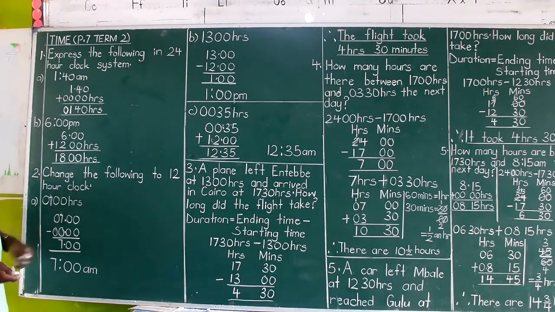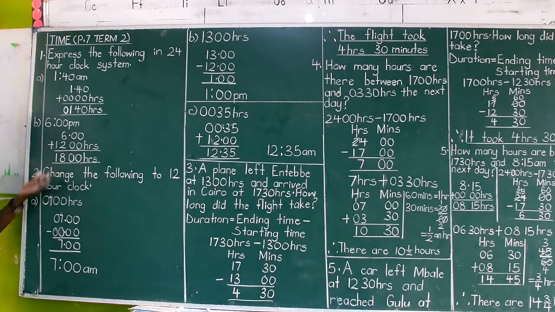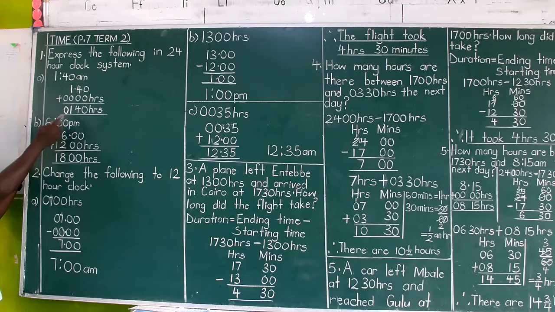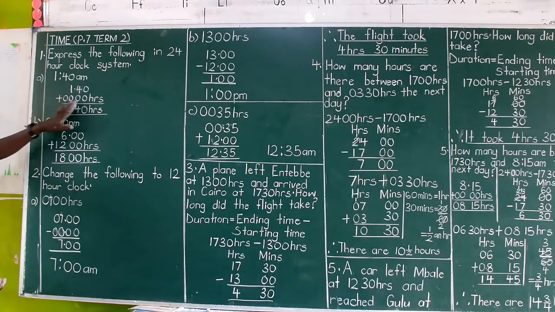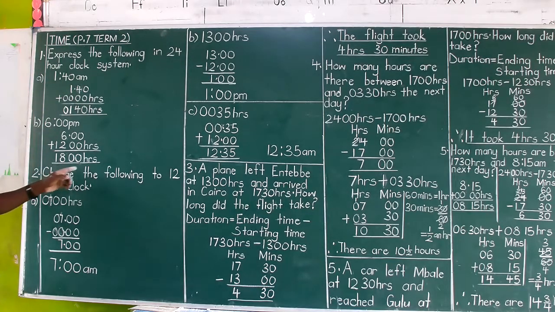So 6 p.m. in a 24-hour system is 18:00 hours. Remember, this is already a 4-digit time. So don't put a 0 in front, for when you put a 0, it will become 5 digits. You don't need to, as opposed to the first example where we had 3 digits so that the 0 comes to fulfill the law of the 4-digit time. So here I've got 18:00 hours and nothing else.